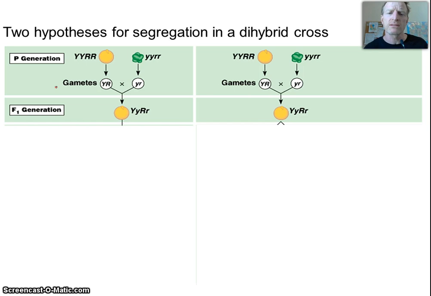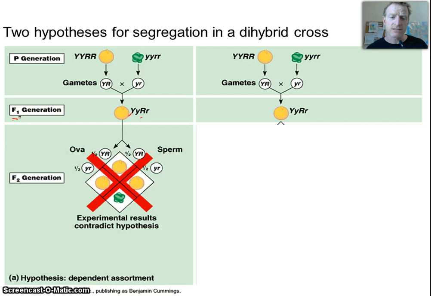So he said, okay, yellow is dominant to green, and round is dominant to wrinkled in P's. What happens if I cross a yellow round to a green wrinkled P? Okay, well, he got all yellow round, right? Because yellow is dominant and round is dominant. Okay. Then he said, what happens if I cross 2 of the F1 to produce the grandchildren, or the F2 generation? Okay, and so a lot of people would say, oh, well, you'll get 3 yellow round to 1 green wrinkled, right? You'll get this, but you can see the big X on there. That's not what you get, right?